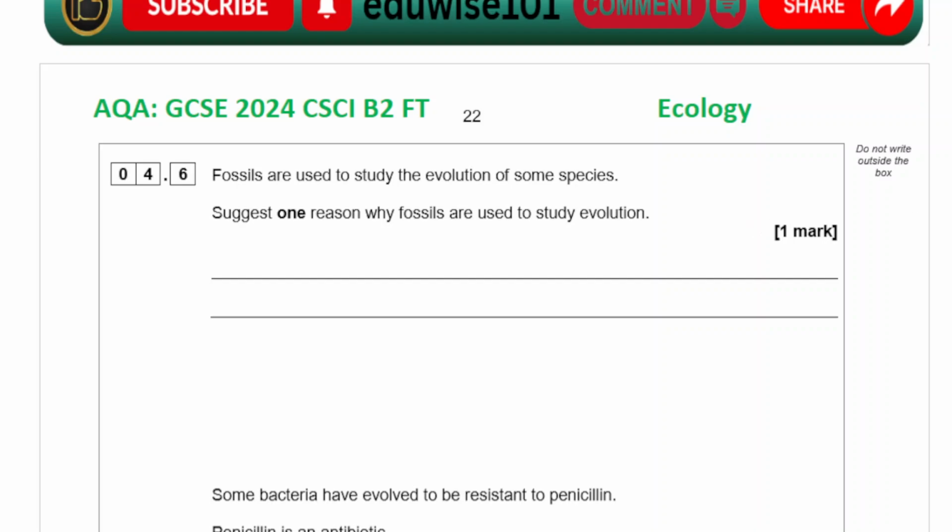Fossils are used to study the evolution of some species. Suggest one reason why fossils are used to study evolution. Well, we can't actually study the species if the species is extinct. If the species is extinct, we will have to use fossils. Or you could also say evolution is usually slow as well.